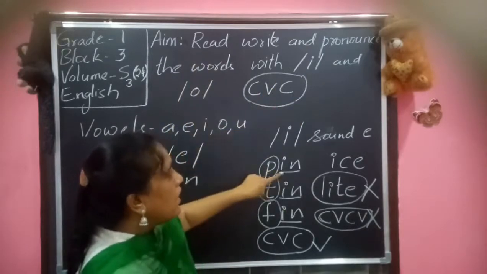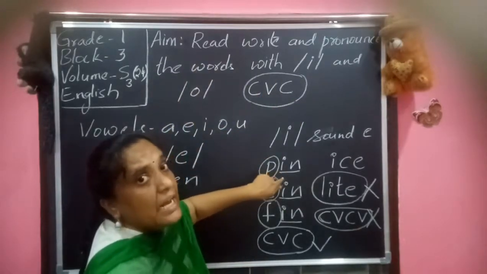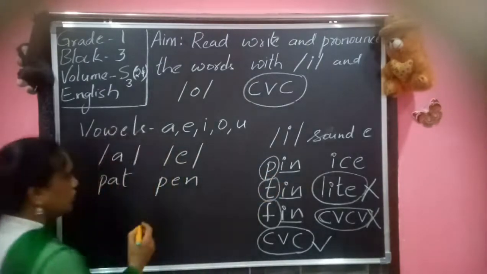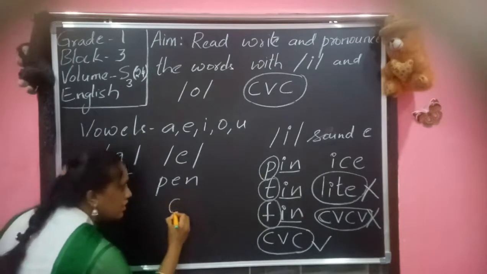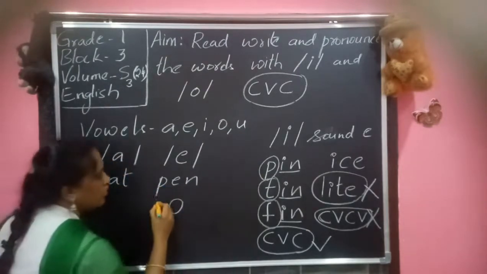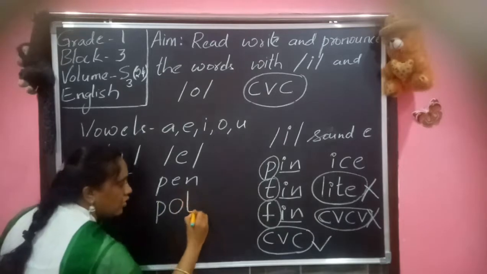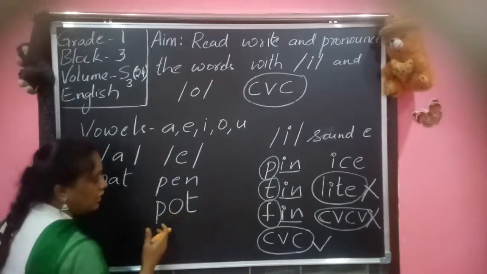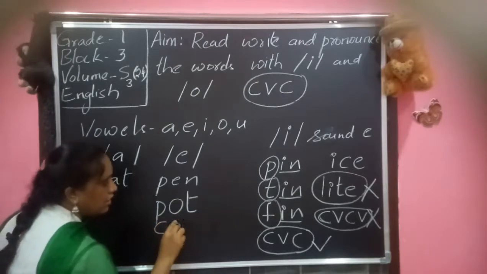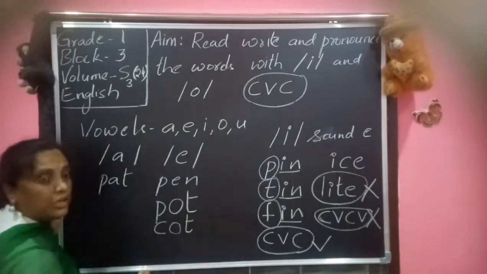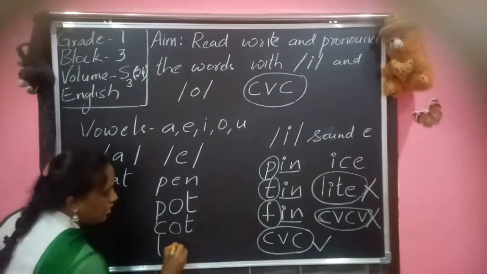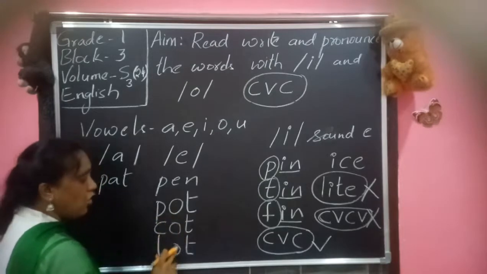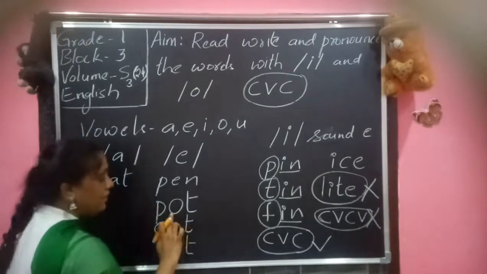Now, this is the E sound. What sound is it? E sound. Now let us go with the O sound. O. Pot. O, O sound. Pot. Cot. Lot. Now if you observe this, ot, ot, ot means it is giving the O sound.